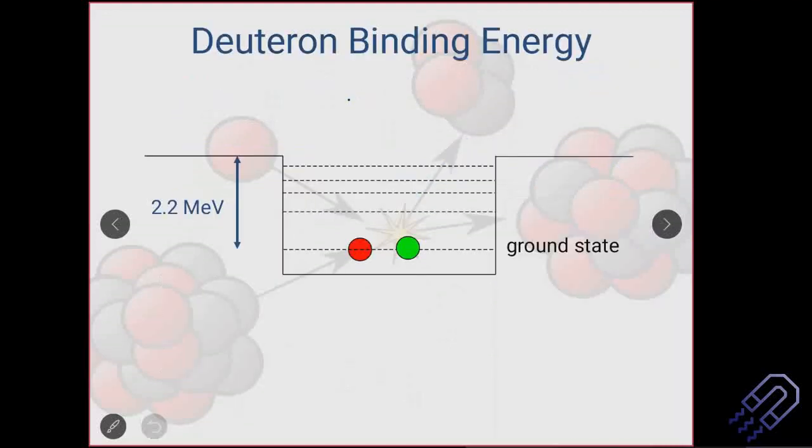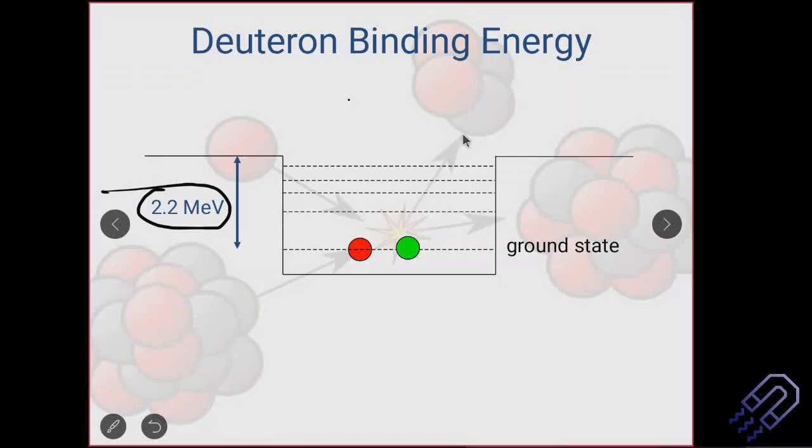Now let's get back to quantum mechanics and let's talk about deuteron binding energy. When we talk about deuteron binding energy, we know that deuteron has a binding energy of 2.2 MeV. The question is, is 2.2 MeV enough to escape the nuclei and come out of it, to become free?